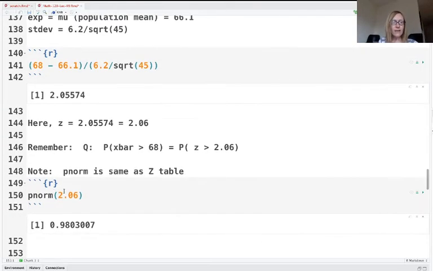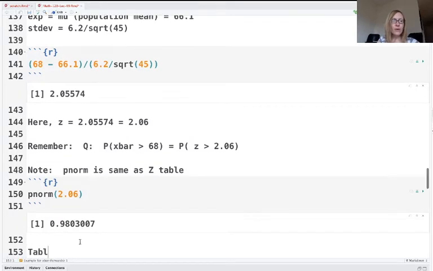I run this. In the table, you're going to see 0.9803, because the table rounds everything off to 4 decimal places. It's not quite the end of this problem. Remember, z is greater than. This is a greater than probability. We want to see what's the probability of getting something that's bigger than this.